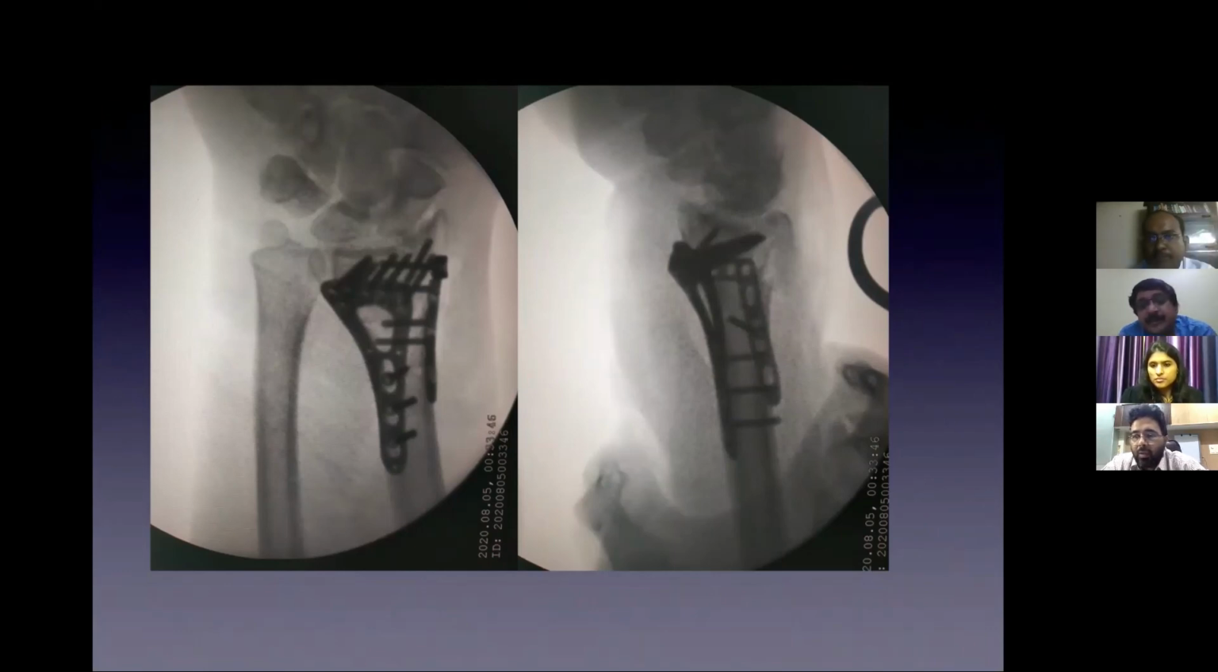You can show us the post-op X-ray, Amit. Yeah.